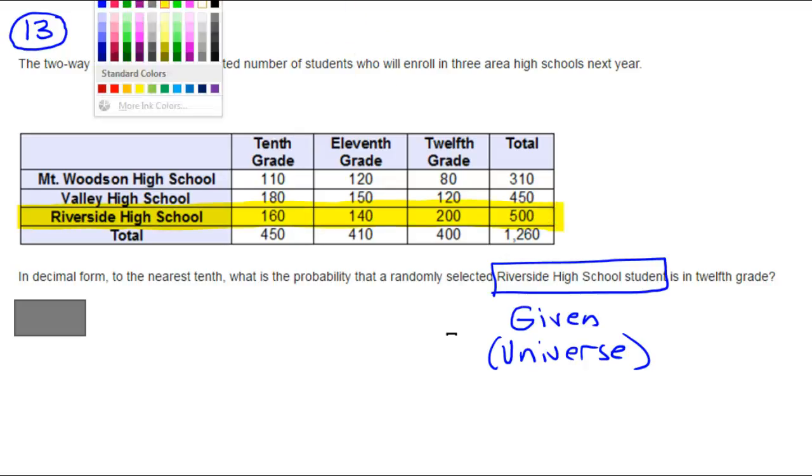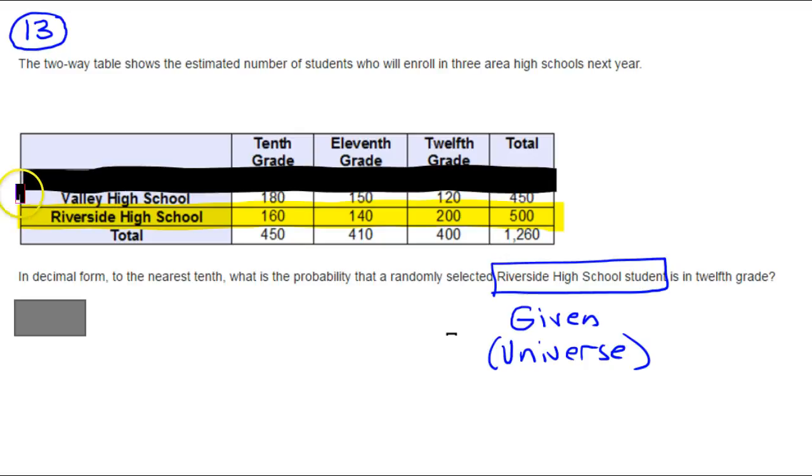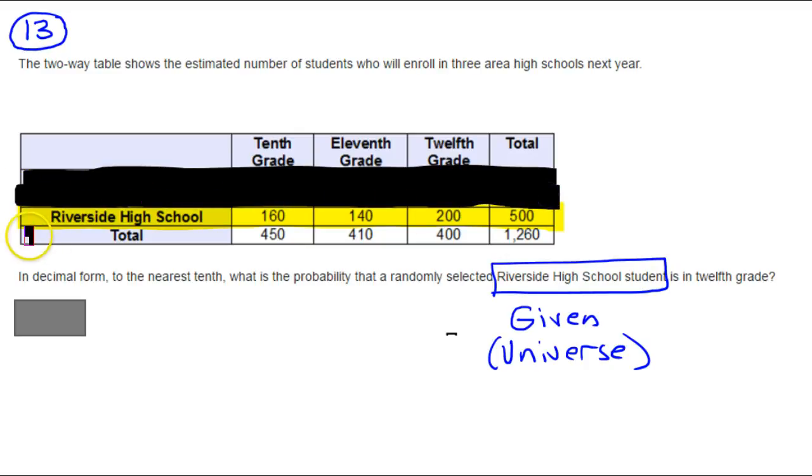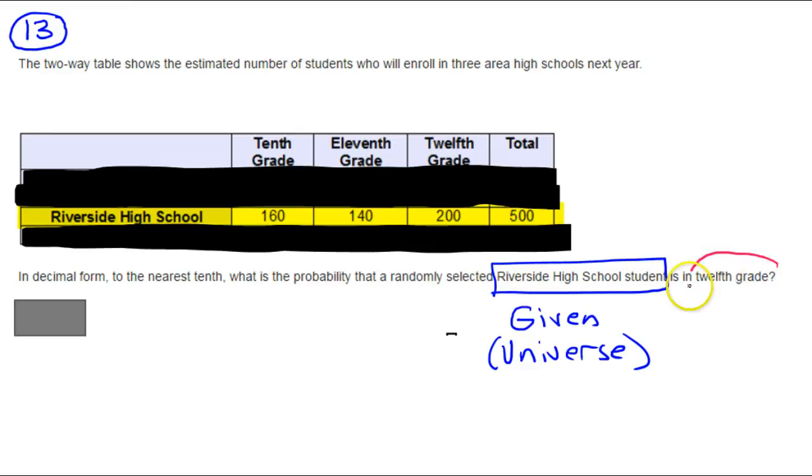Okay, and just to extra emphasize it, I'm going to black out everything else. We're going to pretend like this high school doesn't exist, and this high school doesn't exist. And so therefore these totals won't be relevant. This is all that there is, because we're given that information right at the beginning. Now, what were they asking us again? What is the probability that a randomly selected student is in the 12th grade?